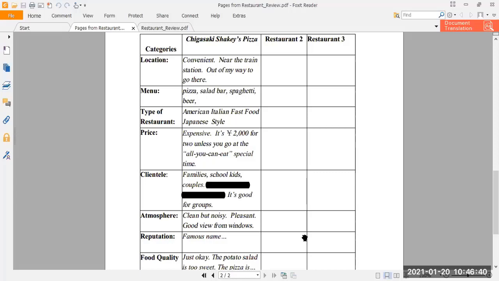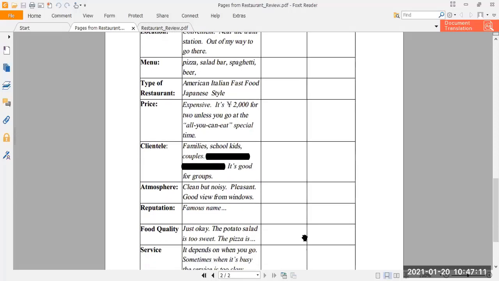Dessert means sweet dishes like cake or anything like ice cream. So you will mention the menu, then the type of the restaurant: American, Italian, fast food, Japanese. Then price, expensive. It is a Japanese restaurant, so that's why it is written 2000 yen. So you can write Rs 2000 for two, unless you go at the all-you-can-eat special time.